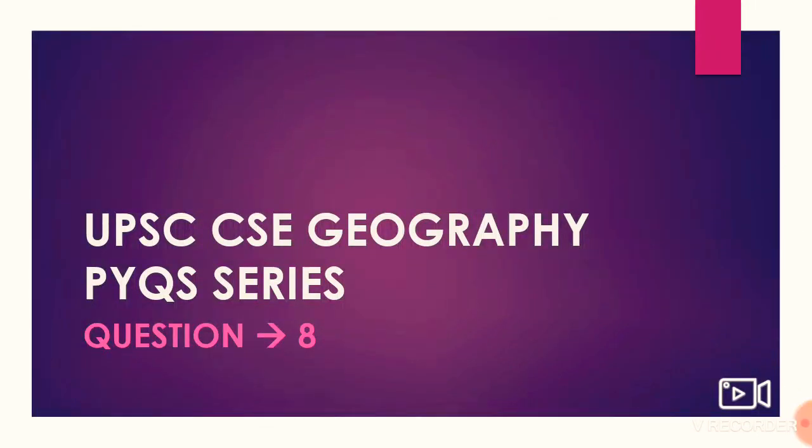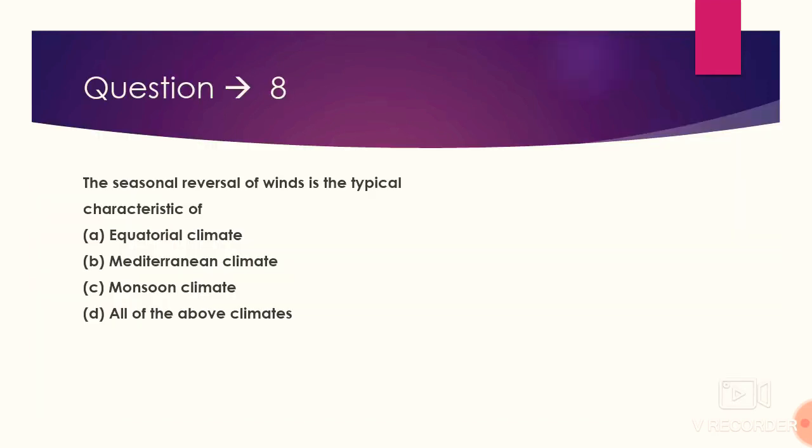Hello everyone. This is our discussion about the previous year's questions of the UPSC CSE Geography discipline. Here we will discuss question number 8 from the previous questions of the UPSC. The seasonal reversal of wind is the typical characteristic of which? Equatorial climate, Mediterranean climate, monsoon climate, all of the above climate.